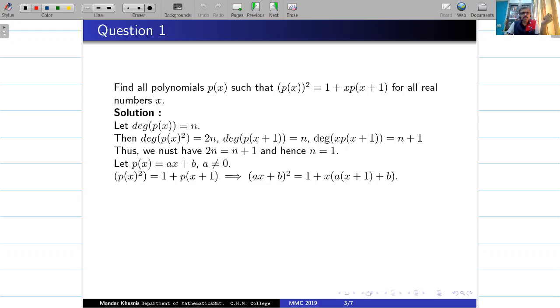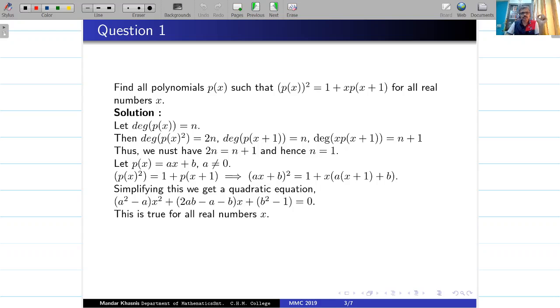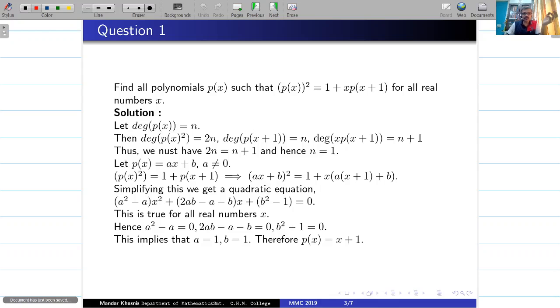Let me do it now. So here are the computations, and finally after simplifying everything, what we are going to get is this. But this is true for each real number x, and that forces us to have each of these coefficients to be 0. Once you get this, it is going to give us the values, because this is going to give me a equal to 1. a is non-zero, hence a will be 1, and that will give me the value of b from the second equation, and thus you are done. You got the polynomial. So this is the first question.